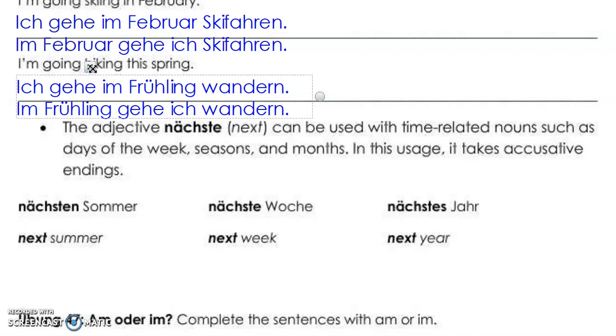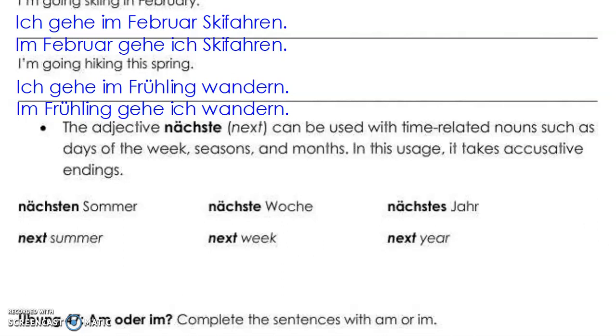Nächst is an adjective in German, and adjectives that come before nouns take adjective endings. We can tell what the adjective ending would be by knowing the gender and knowing what case. With time expressions that don't have a preposition that come before them, so like in or on, they take the accusative form of the adjective ending. And since these words don't have an a or a the that come before them, the adjective ending in these instances looks just like what our der word would be in that instance.